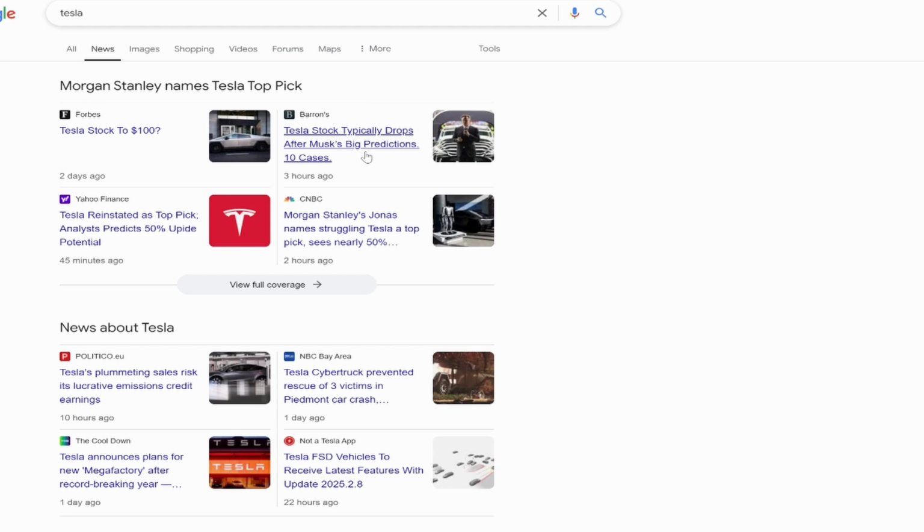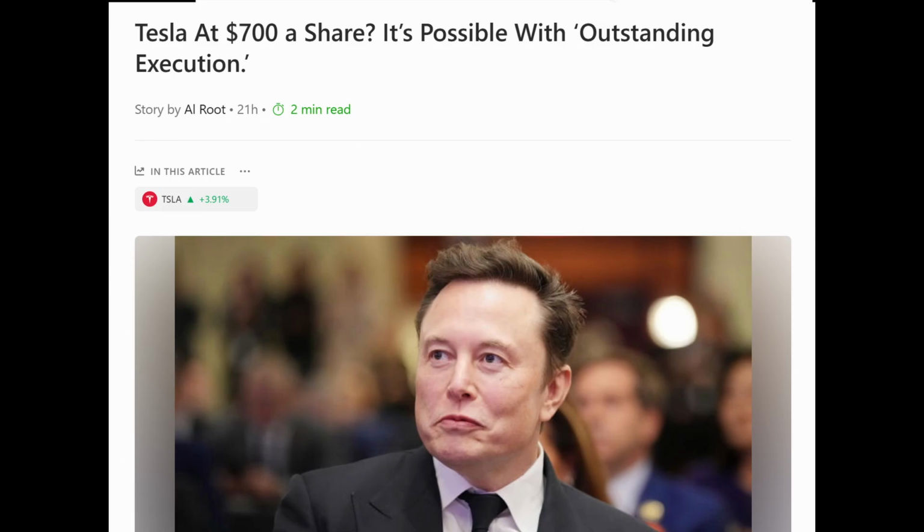How can all those things happen if the CEO is not present, fully focused on the company? And it's not like the CEO is not focusing on the company and probably just playing video games. That's a different issue. Here, the CEO is not only not focusing on Tesla, but he is involved in geopolitics, interfering with different countries in their politics, playing a role in the White House and in the government, and also going to talk shows. So I don't know how excellent execution can happen under those circumstances.